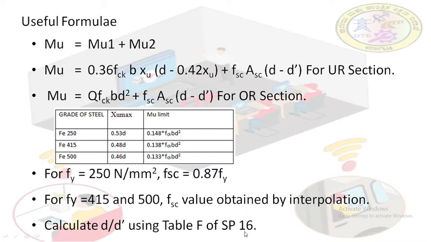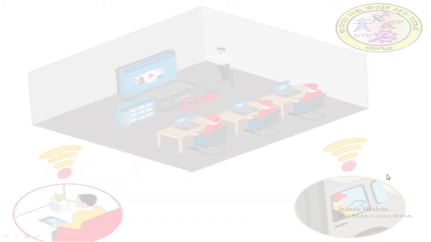Refer to SP16, table F. You will get various d dash by d values. You have to calculate that fraction, and then do the interpolation. Now how to do the interpolation? I'm going to demonstrate. Is it clear? Okay. Now to calculate Fsc, please note over here.